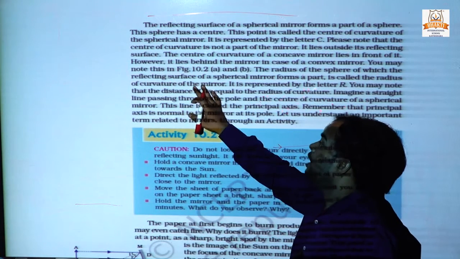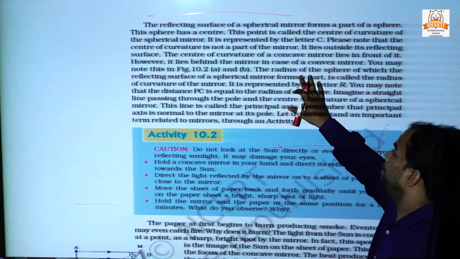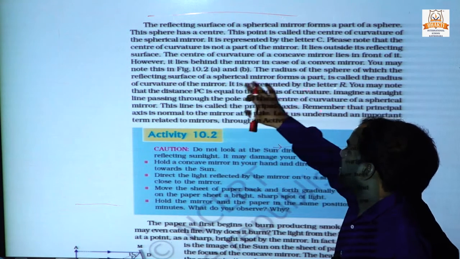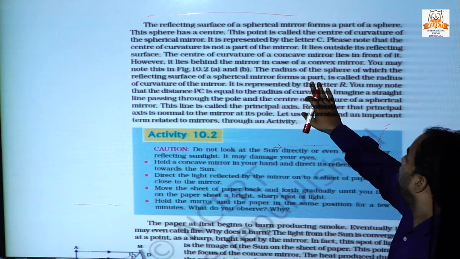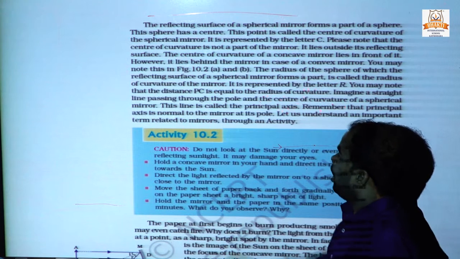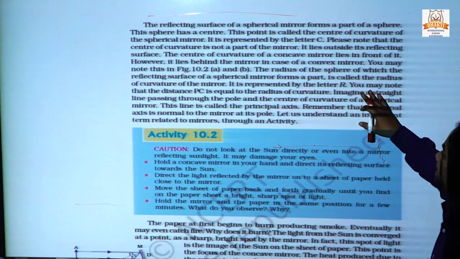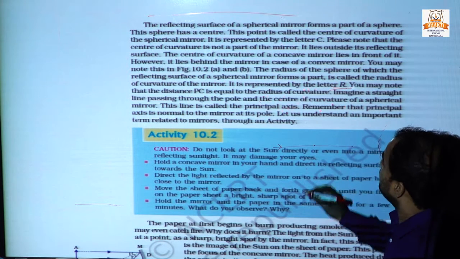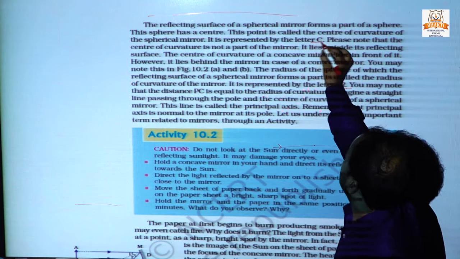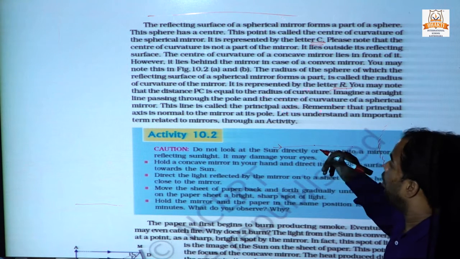We may see in figure 10.2, we saw already. The radius of the sphere of which the reflecting surface of a spherical mirror forms a part is called the radius of curvature of the mirror. It is represented by the letter R. This is R and this is the center, and one more point was the pole.